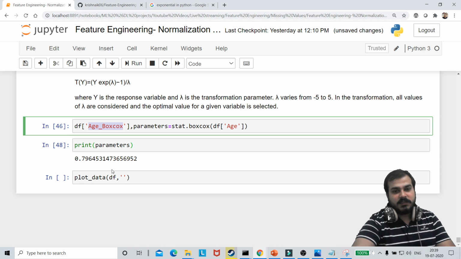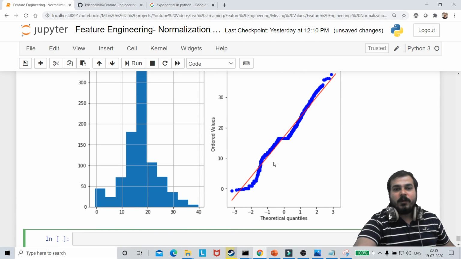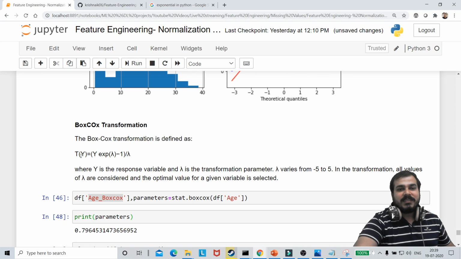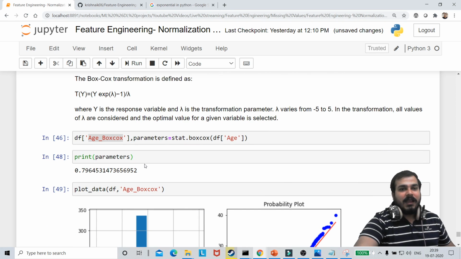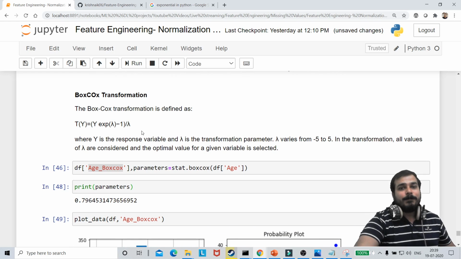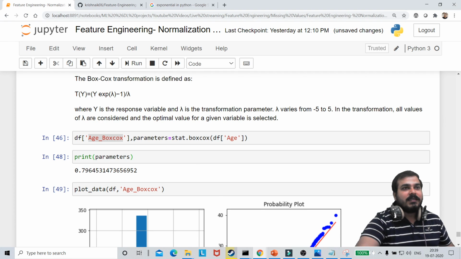So I'm going to take this age, check over here and press shift enter. Now this is also looking pretty good, and it has converted into a much better format than exponential. The reason is that it has applied this particular formula. I know people will not be able to understand the maths because there is a lot of maths to discuss with respect to Box-Cox transform. By using Box-Cox transform also, we can convert the data into a Gaussian distribution. So yes, this was in short about today's class.